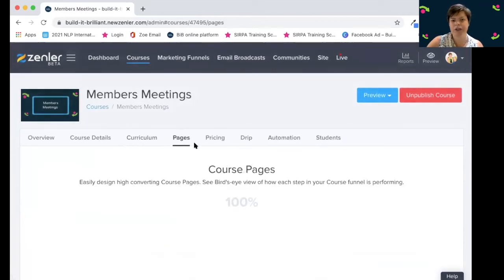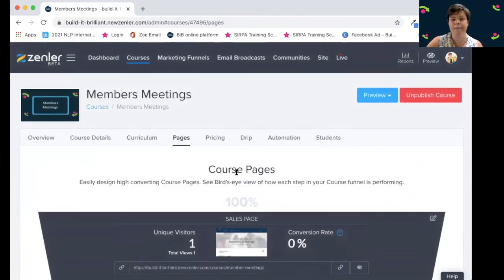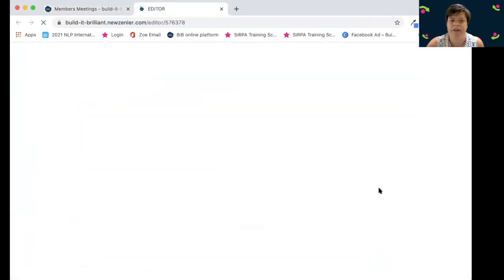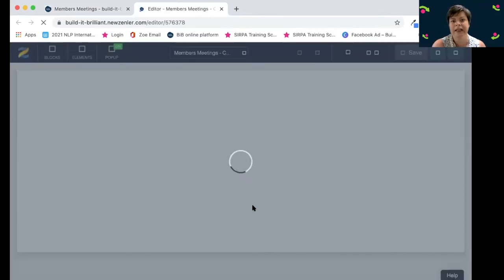But instead what we do is on the page, because if you're a member, you sign up to the bundle, you wouldn't see the sales page for this. You'd see the access page because you're already signed up and it's included in your bundle. So what I've done there is I've changed the access page. So I've gone in and edited the access page and added a block for those live sessions.